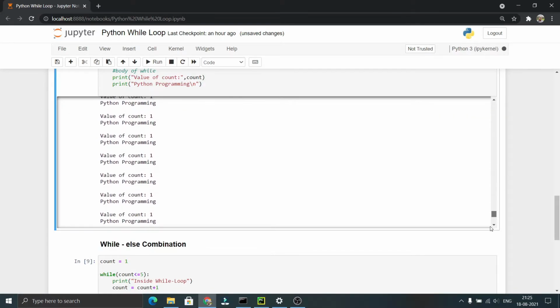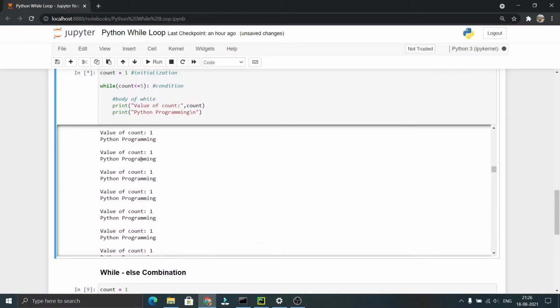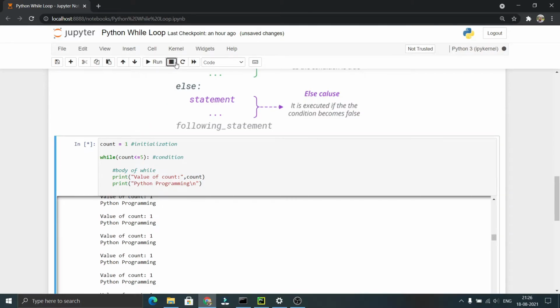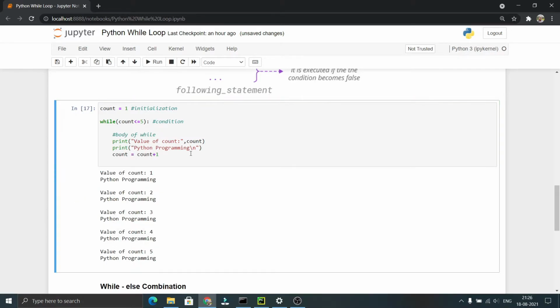The code is executing continuously without stopping. Why is this happening? As we are not incrementing the count value, this condition will never become false. So the statements under the while loop will be executed forever. Now let me stop this. Now I will increment the count value after each iteration by 1. Now let us re-execute this code. You can see that now it printed only 5 times.